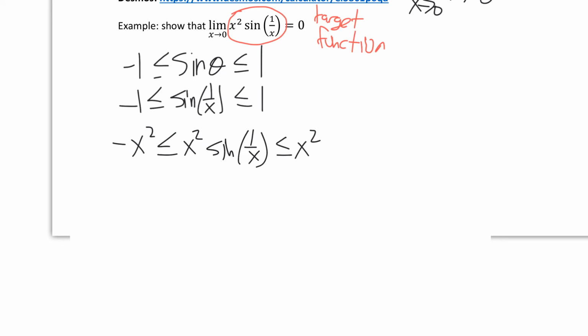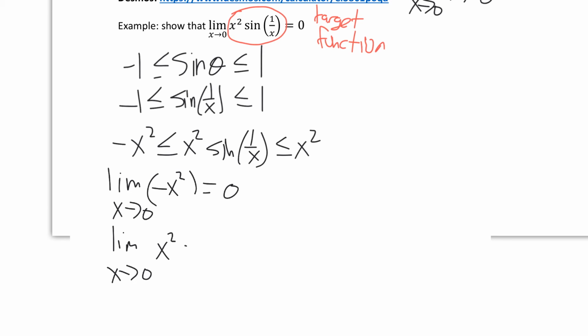Now, let's look. We have our target function inside, and on the outside we have two other functions. What happens to those functions as x approaches 0? Well, the limit as x approaches 0 of negative x squared is going to be 0. And the limit as x approaches 0 of x squared is also going to be equal to 0.